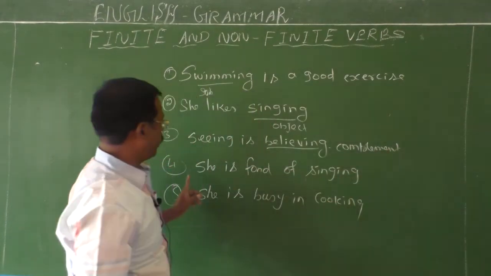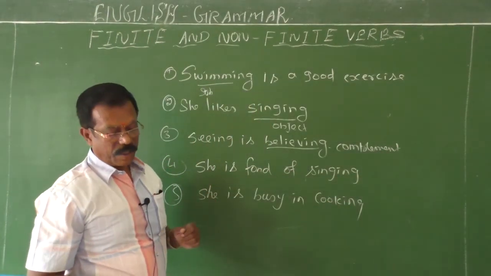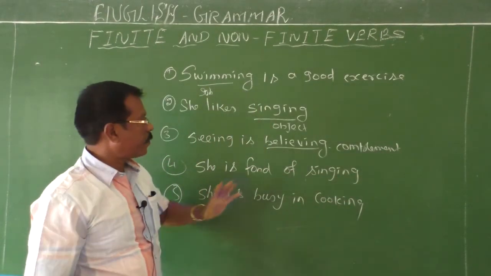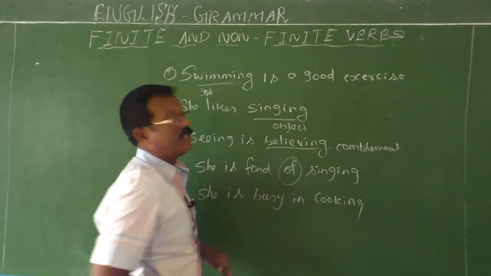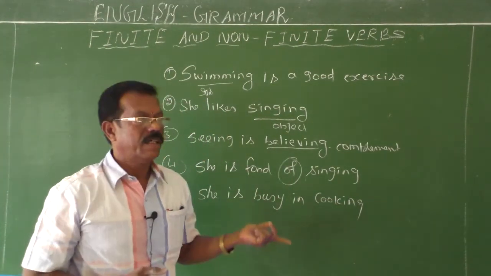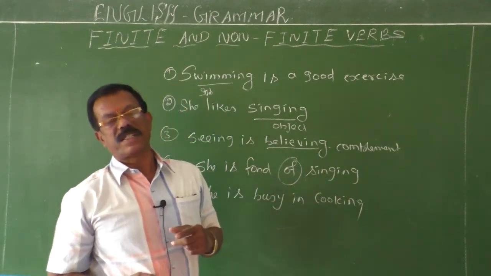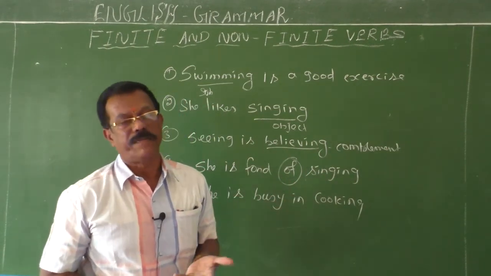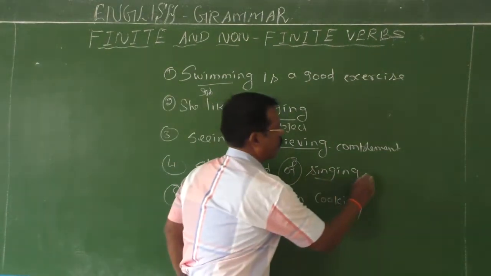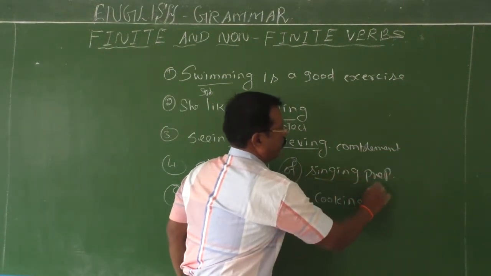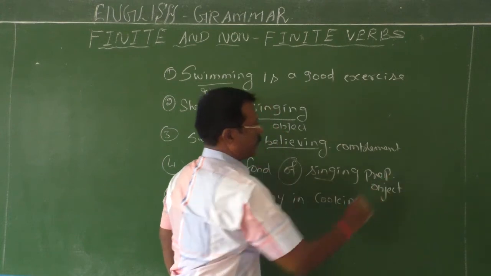Then the fourth example, she is fond of singing. So, object of preposition. Of is a preposition. She is fond of what? Singing. So, it is the object of the preposition of. Therefore, it is called a prepositional object. So, a gerund.